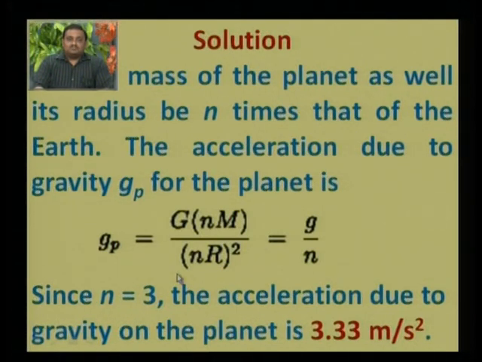In our problem, n is equal to 3 because we have been given that the mass of the planet is 3 times the mass of the Earth and the radius of the planet is 3 times the radius of the Earth. Then if we put n equal to 3 into this equation, then it will be 3.33 times the gravity on the Earth.